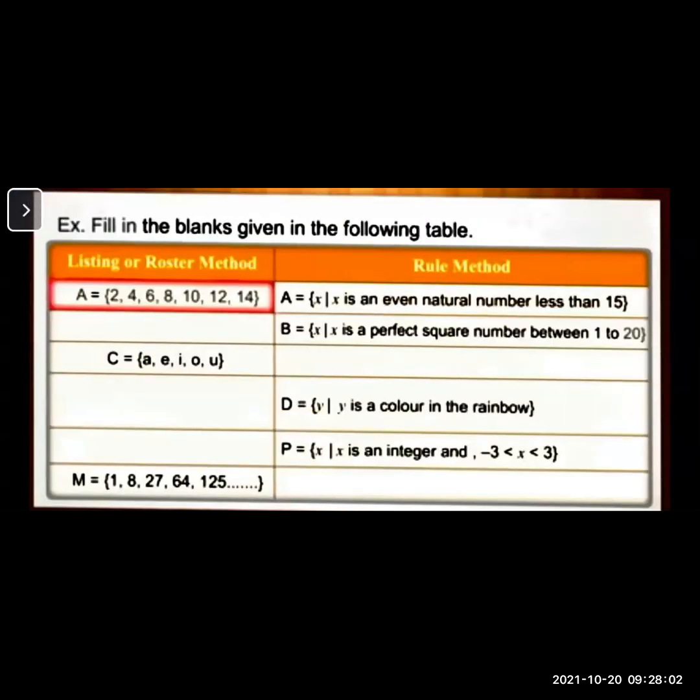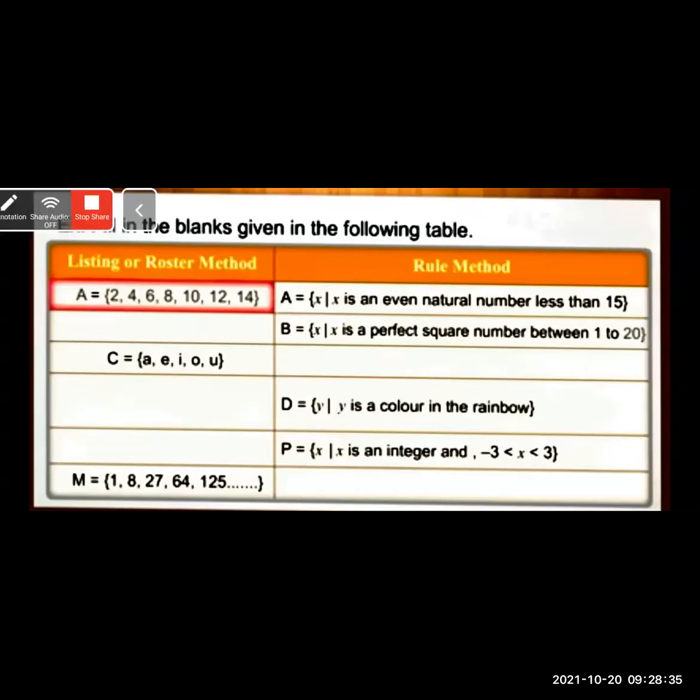Now see page number 3, you can see some examples are given in the table in listing or roster method. You have to convert these into rule method, and rule method you have to convert into listing method. So how will you do it? First example is solved for you. A is equal to 2, 4, 6, 8, 10, 12, and 14. So how will you write in rule method? A is equal to the set of all x such that x is an even natural number less than 15.